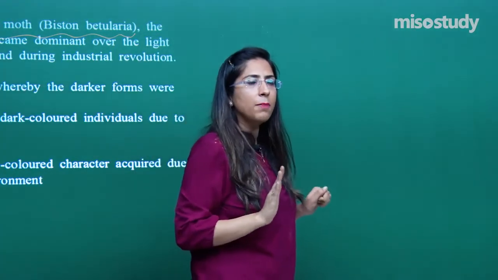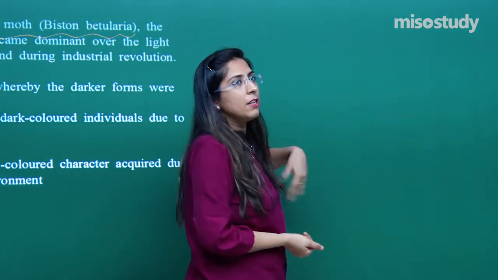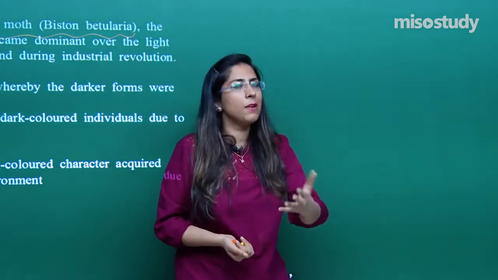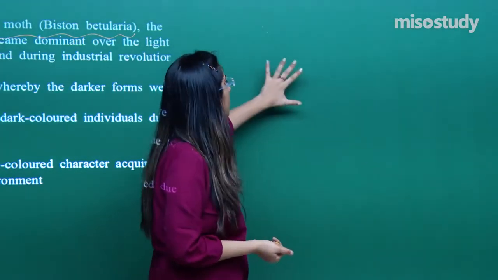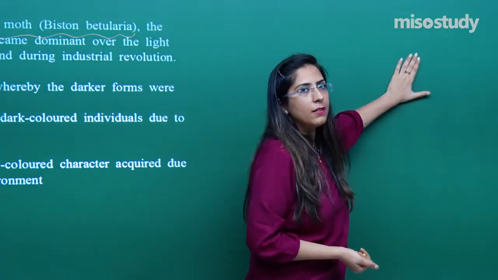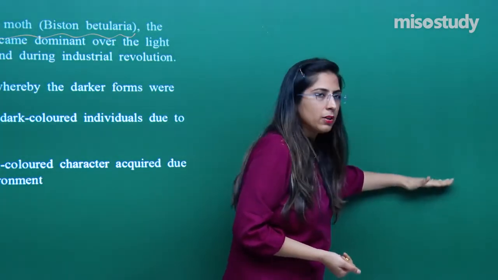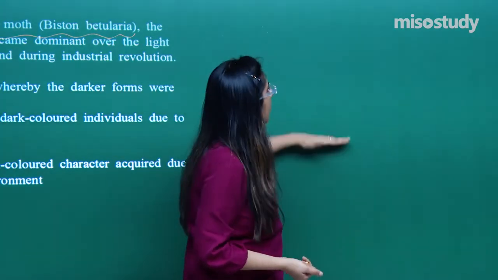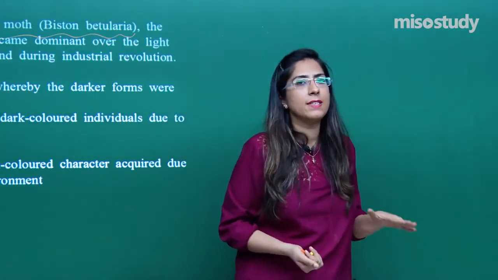When the background became black, the black colored moths, which were few in number, could reproduce. They reproduce at the same rate, but the predator is not able to attack the black moth. They can easily attack the other moth. So with time, the white colored moths will come down and the black colored moth number will go up. This is all because of natural selection.